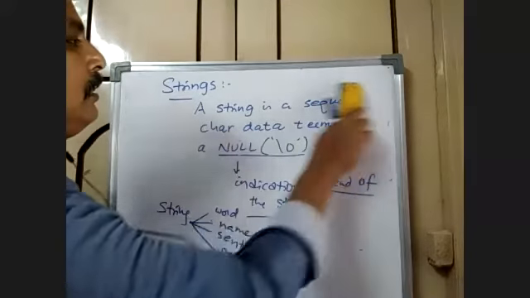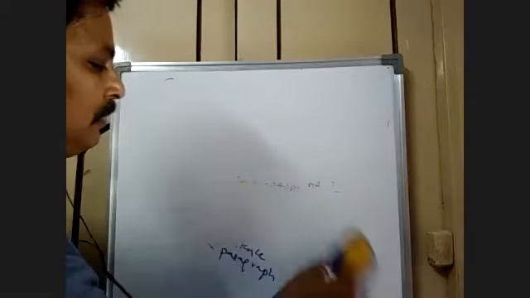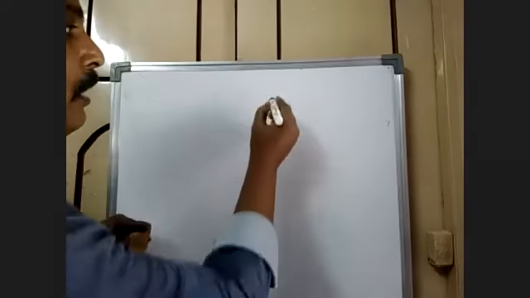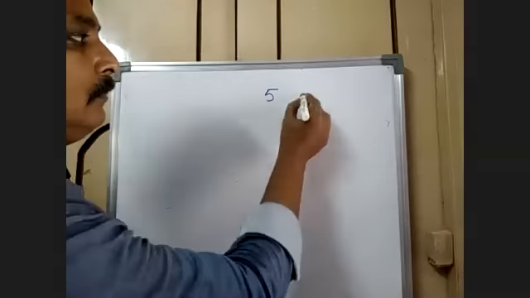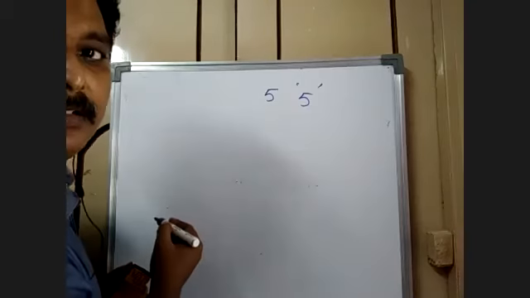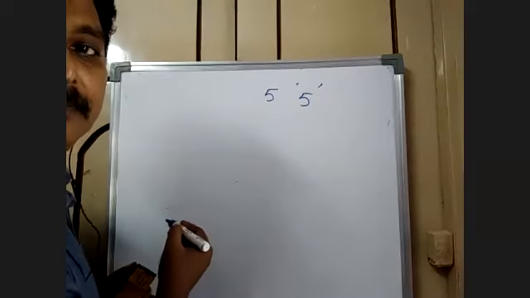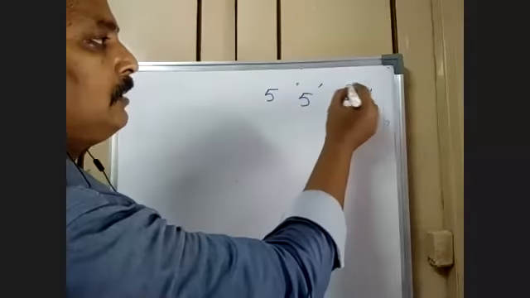Now, how are these strings represented? Now you can even find the difference. Tell me, this is a number. What is this? This is a character. What is this?